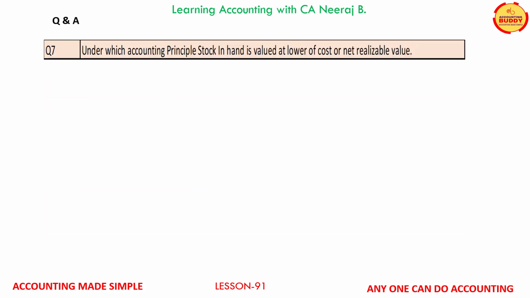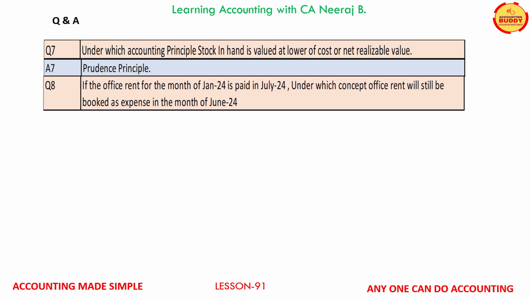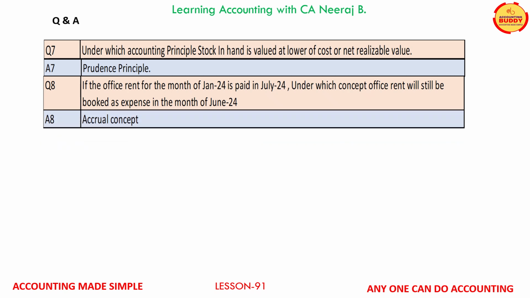Question number 7 on your screens. Under which accounting principle stock in hand is valued at lower of cost or net realizable value? The answer is prudence principle. Question number 8. If the office rent for the month of January 24 is paid in July 24, under which concept the office rent will still be booked as expense in the month of January 24? The answer is accrual concept.